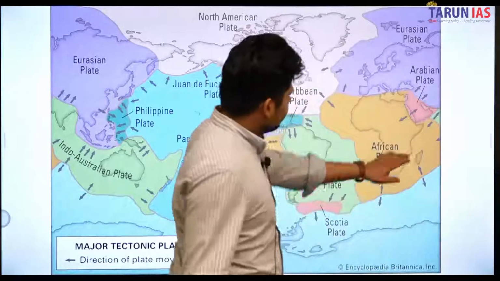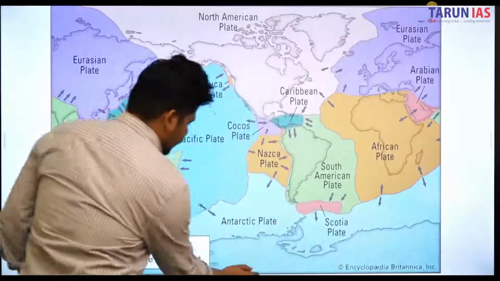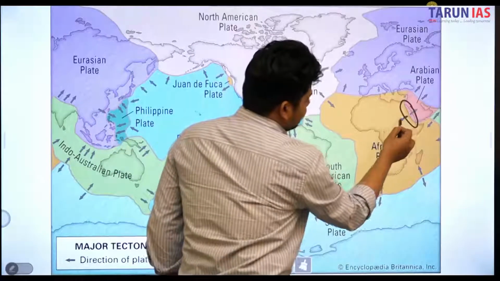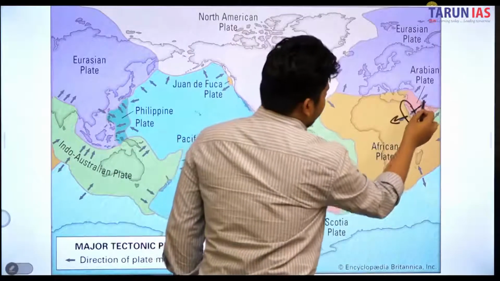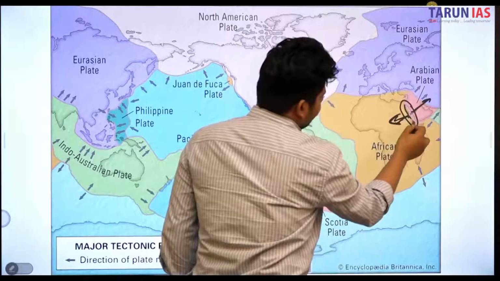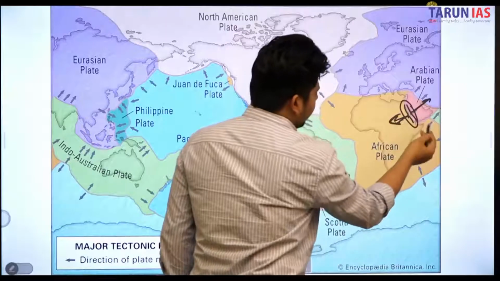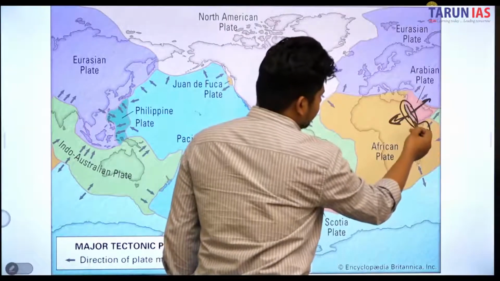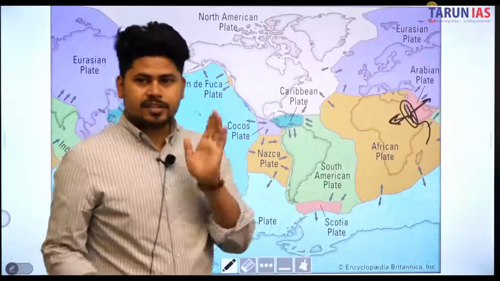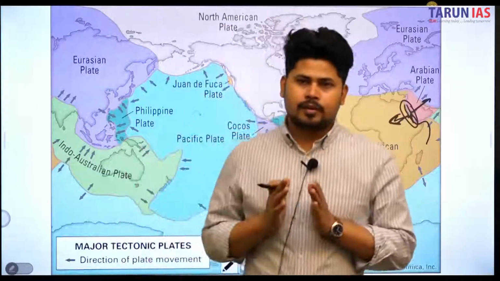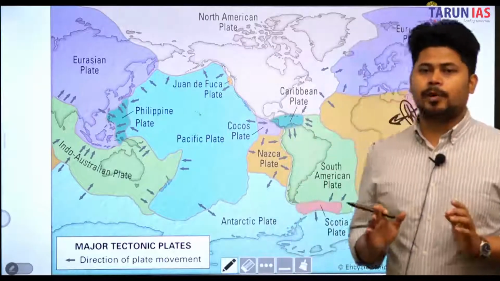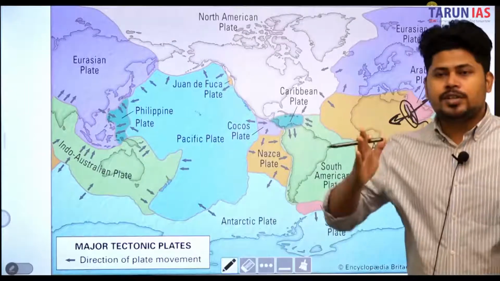You can see here this is the Red Sea, and this plate is diverging. The Arabian plate is moving away from the African plate, and this led to the formation of this ridge or fault line, and water filled it, and the Red Sea was formed. The Red Sea is between Africa and Arabia, between the African Peninsula and the Arabian Peninsula. The Red Sea was formed due to the divergent boundary.